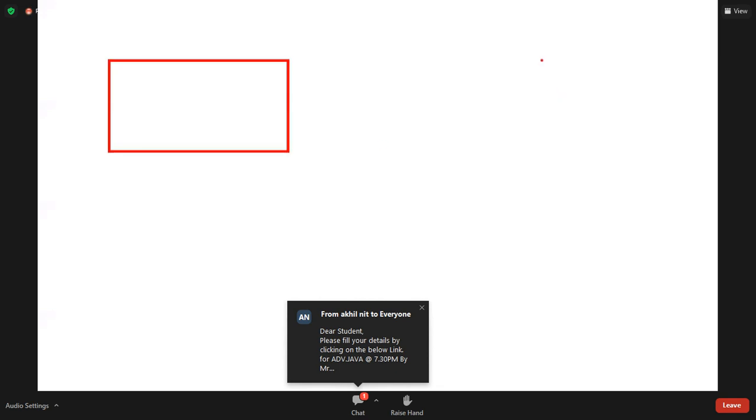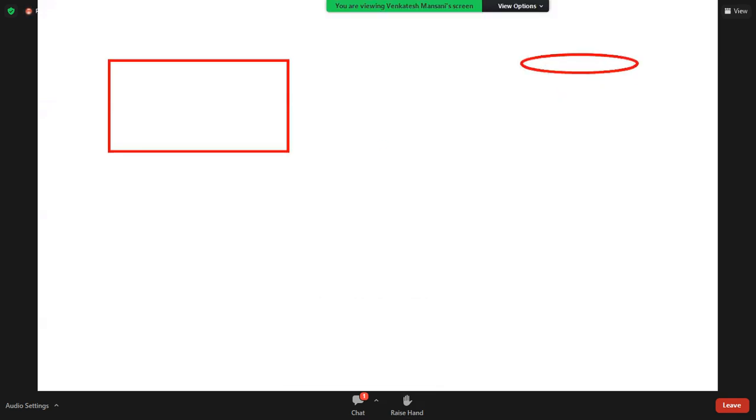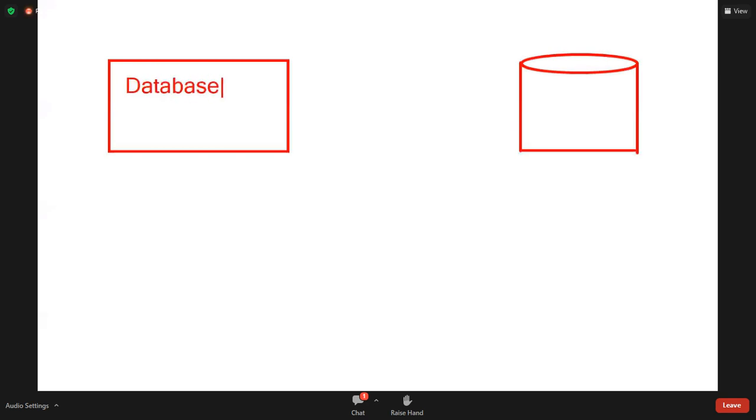Now, whenever you install database software, two parts are installed. One part is called the application. One more part is called the database server. Application is called client. Database is called server. It is database application, and it is database.